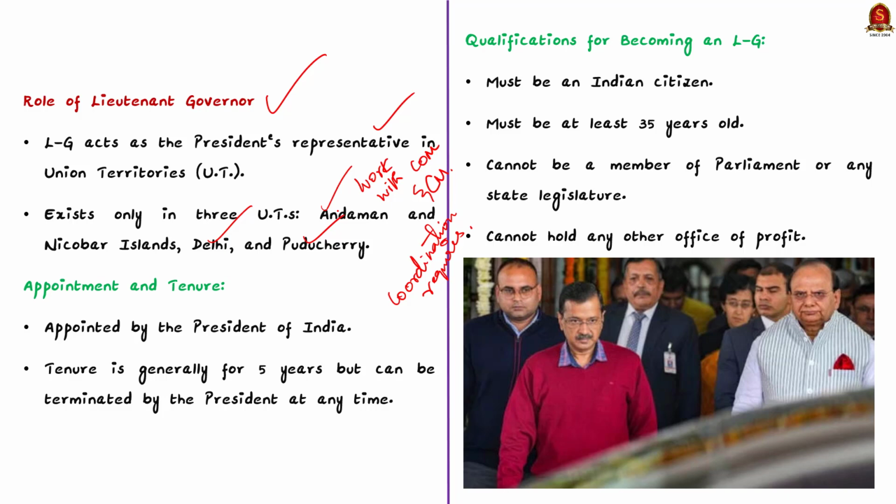Also remember, Lieutenant Governor is appointed by the President for a tenure which is generally 5 years. And remember, the tenure is not secured. This means Lieutenant Governor can be removed by President anytime.